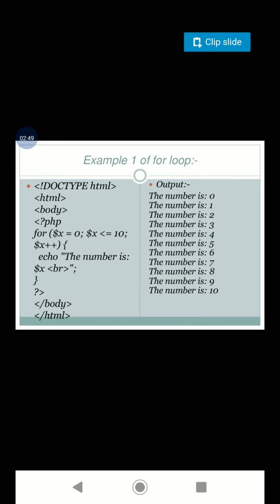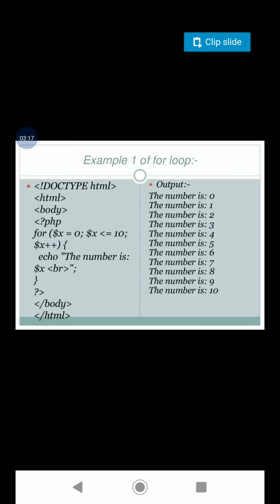So here is an example where we are going to print numbers from 0 to 10. Initially the value of $x is 0, the condition is $x is less than or equal to 10, and then $x++. So first you compare the value of $x with 10. If it is found true, then we are going to execute the statement in the loop. That is, echo the number is 0 will be printed the first time as the condition is true.